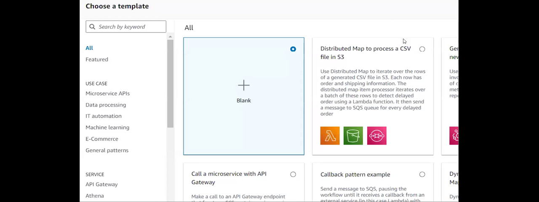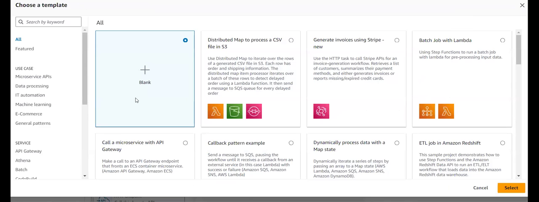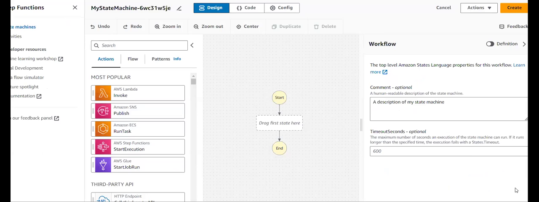It is loading. Now it is asking me to choose a template. I'm choosing a blank template and selecting that. So now we entered this page. At first, I need to do two things.